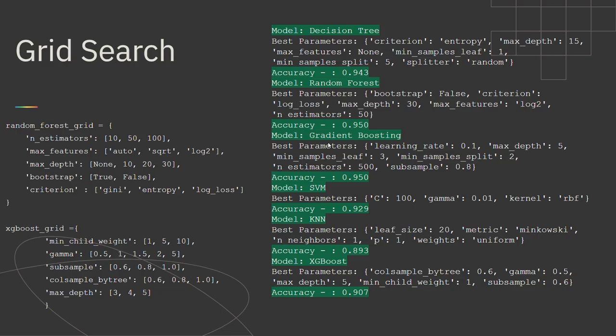Then I performed a grid search to see if I could improve those numbers at all. A grid search is pretty simple. You're just creating a grid of different hyperparameters that you're going to search through for each type of model to find the best set of parameters to use. Here's an example for the random forest and XGBoost.